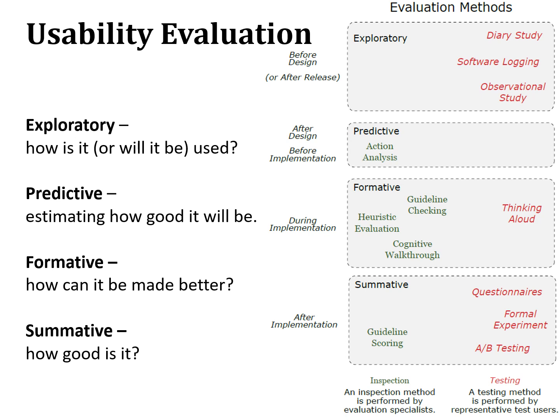Formative: how can it be made better? Inform the design process and help improve an interface during design. Done during interface development. Learn why something went wrong, not just that it went wrong. Collect process data, qualitative observation of what happened and why. Summative: how good is it?